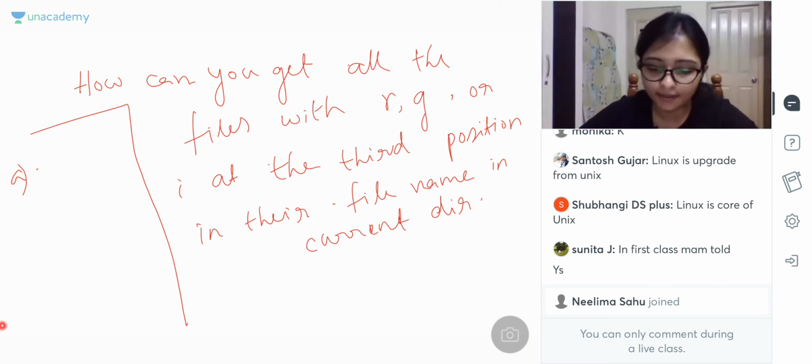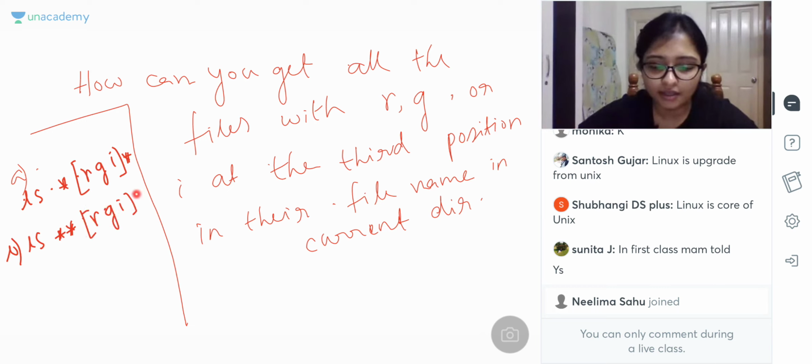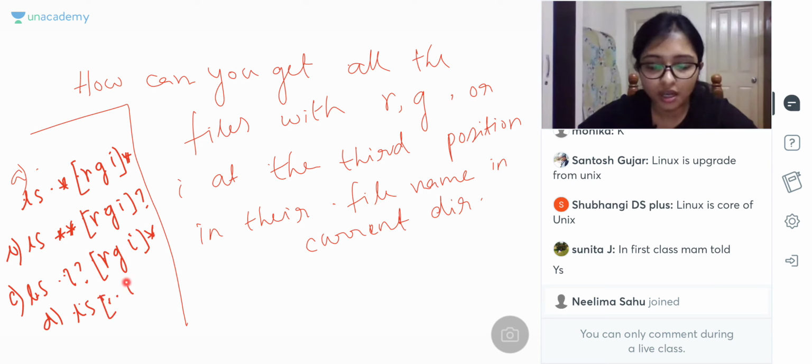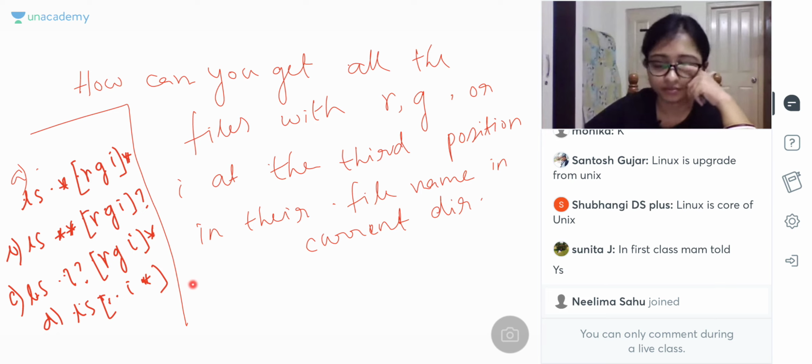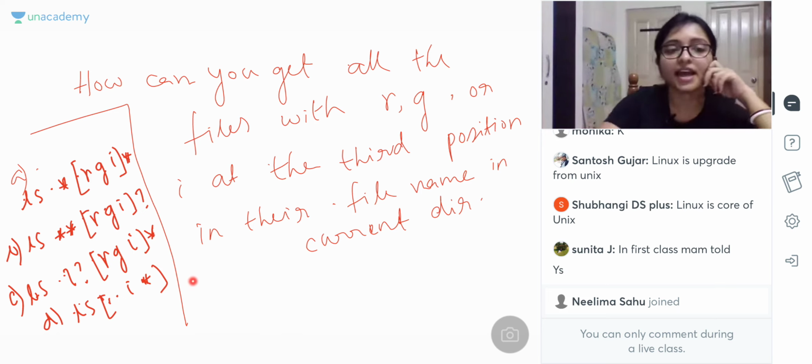Now option A is ls star rgi star. Option B is ls star star rgi, then this. Now option C is ls star rgi star. Now option D is ls dot I star. बताओ कौन सा होगा? ठीक है, I am starting the poll.